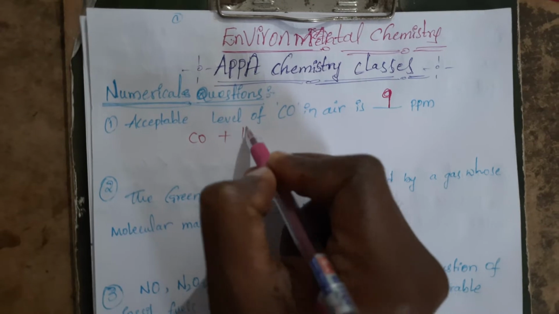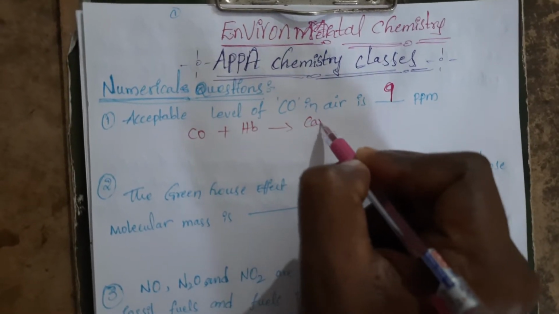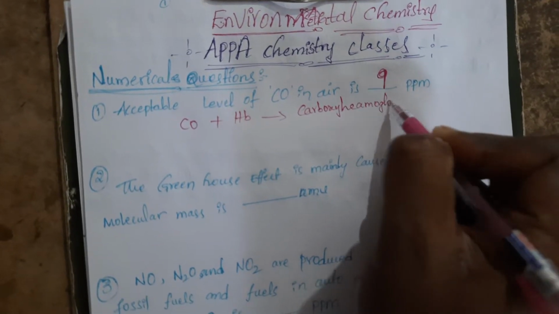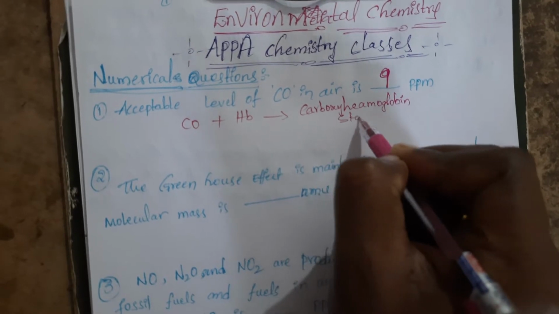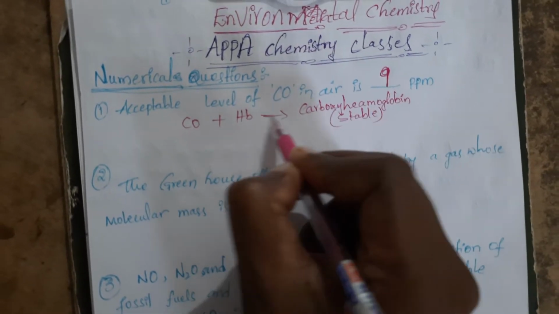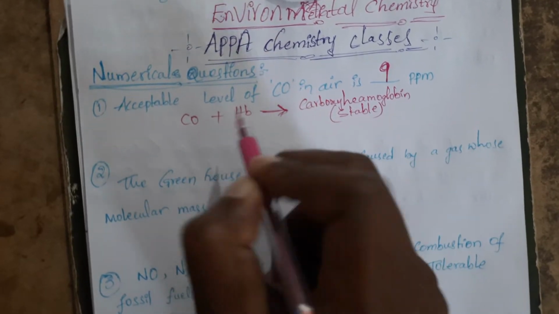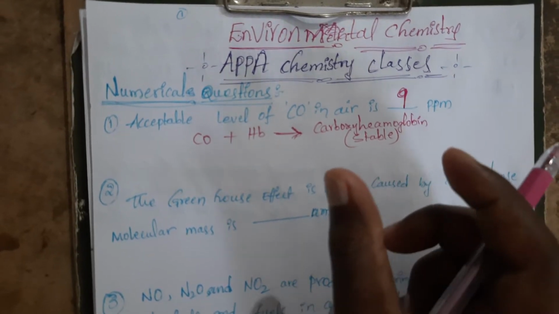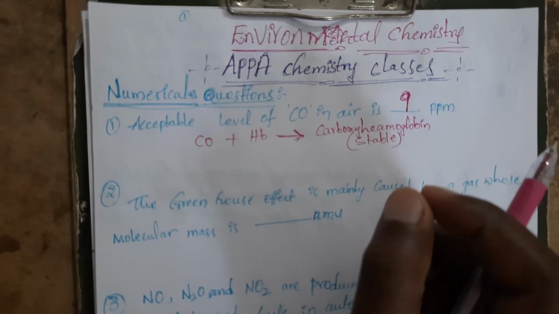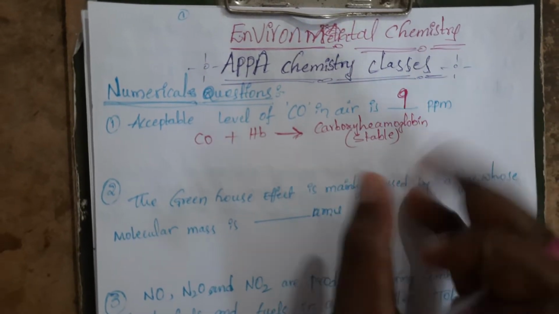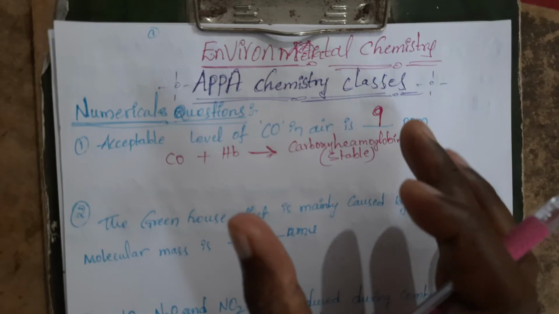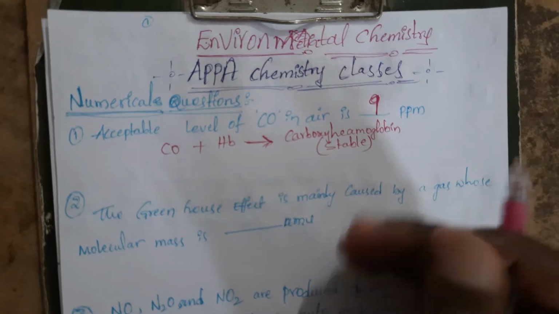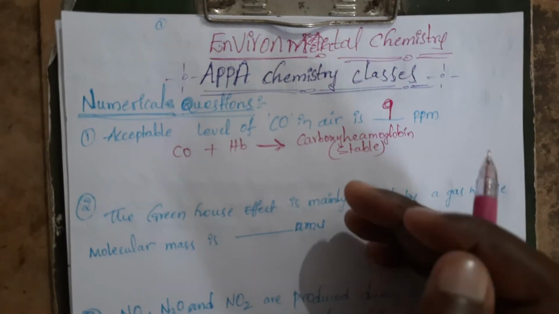Carbon monoxide combines with hemoglobin and forms carboxyhemoglobin. Carboxyhemoglobin is dangerous. It is a stable complex which does not undergo dissociation in the backward direction, and it won't release the carbon monoxide again. The carbon monoxide remains as it is in the form of blocks, which slow down the movement of blood and decrease the speed of blood flow. Then it causes many effects like paralysis, and sometimes a heart attack.